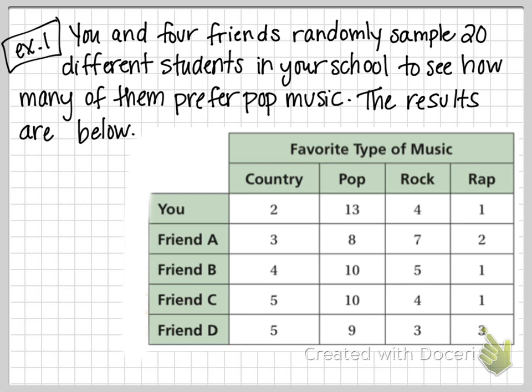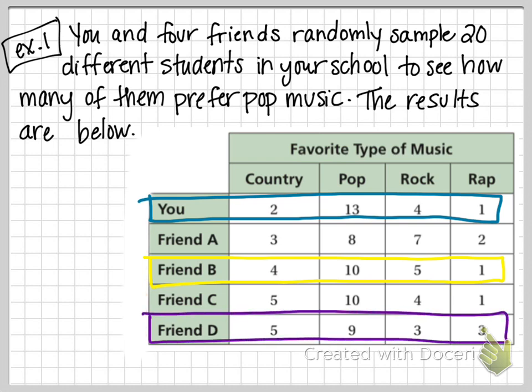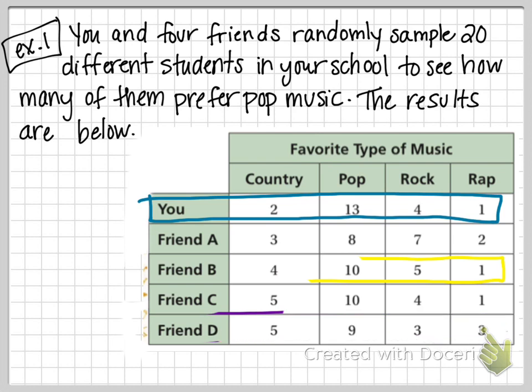This first row is yours. And then the second row is your friend's. The third row is your other friend's. So you can see how this is going. I'm just going to delineate them so that we can see a bit more clearly. These are the results of the people you asked. So if we go back to you, you asked 20 people and 2 of them said they like country, 13 said pop, 4 said rock, and 1 said rap. So those are your 20.